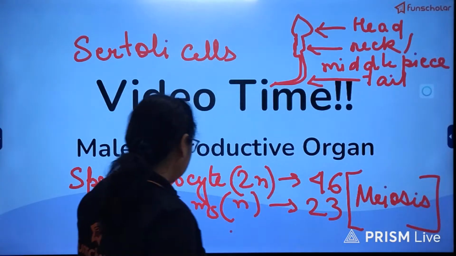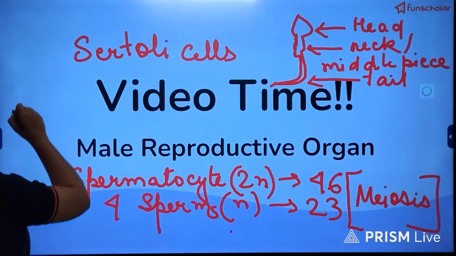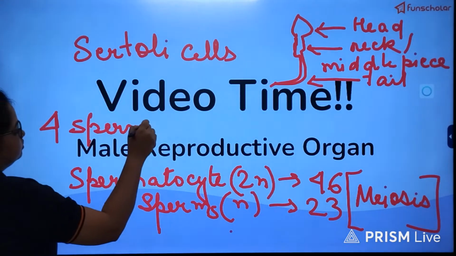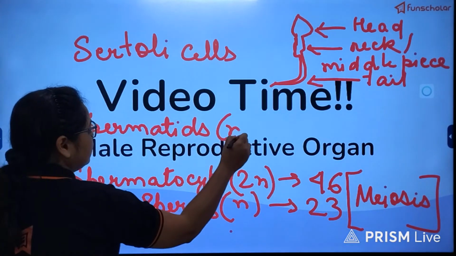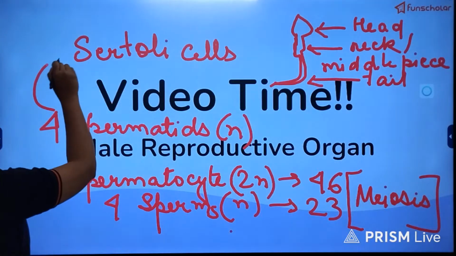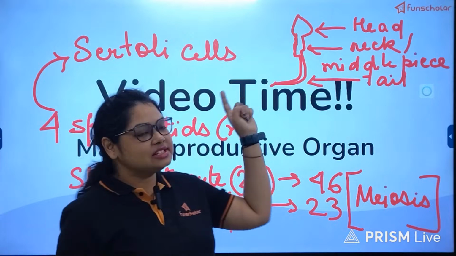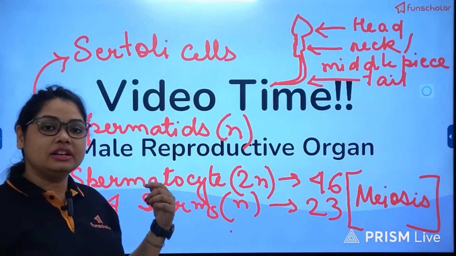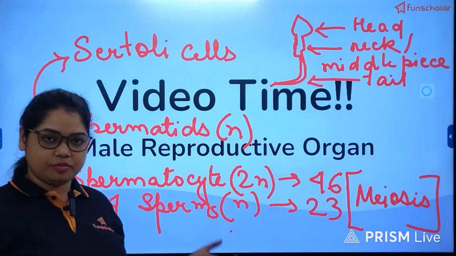When the spermatids are first produced, they are all haploid in nature, and they remain with their heads embedded in the Sertoli cells until they are mature enough to be released from the seminiferous tubules as sperms.